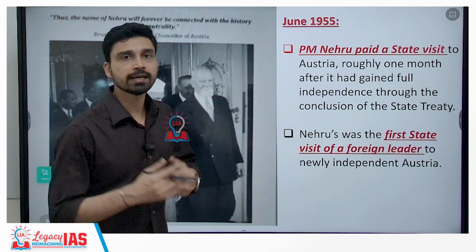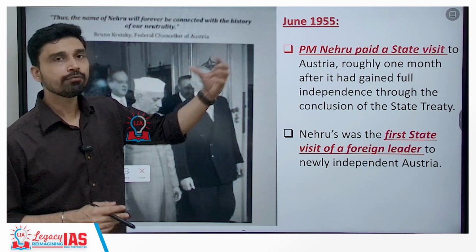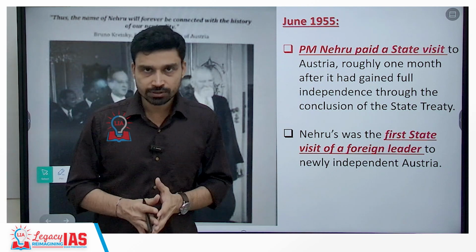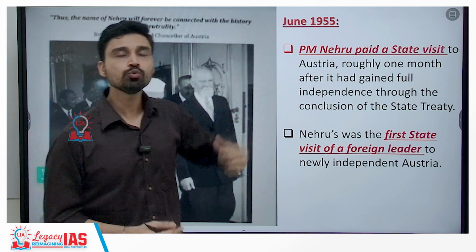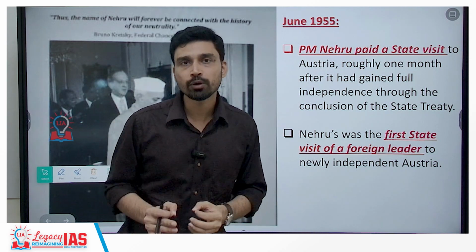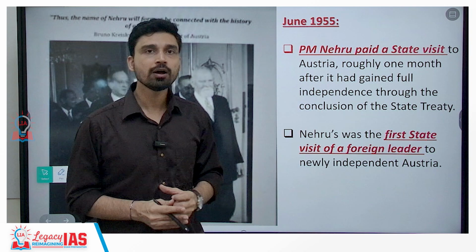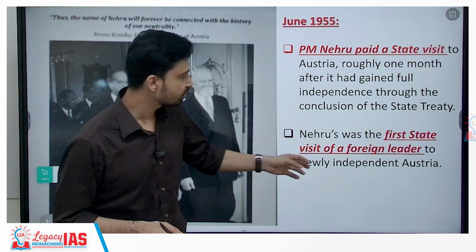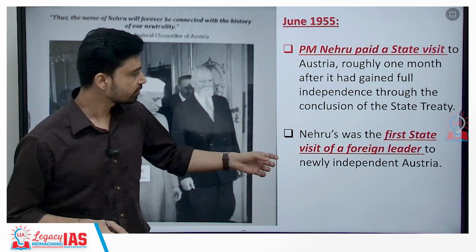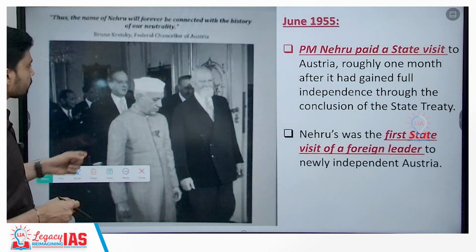And obviously, as he was the main mediator of this entire process, after Austria was established as a sovereign nation with political neutrality, in the month of June 1955, Prime Minister Nehru also became the first foreign leader to visit Austria on what we can call a state visit. Nehru was the first state visit of a foreign leader to newly independent Austria in this context.